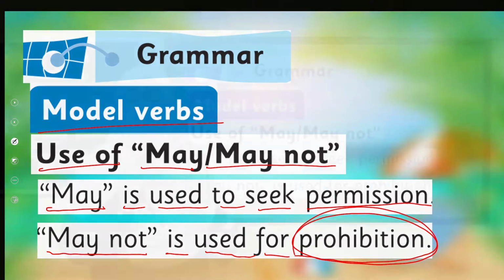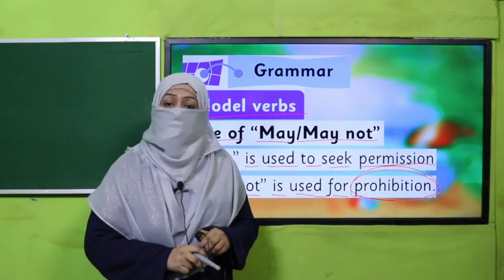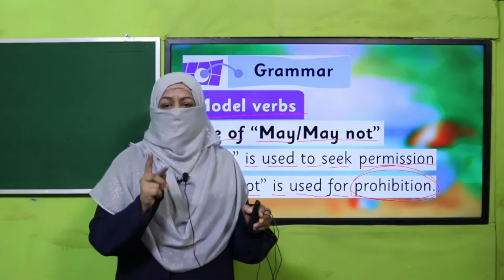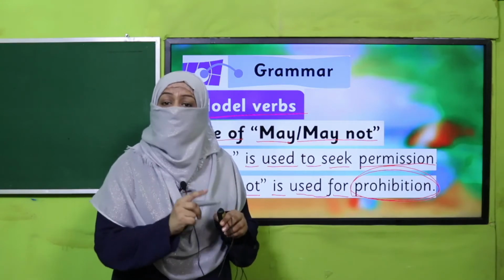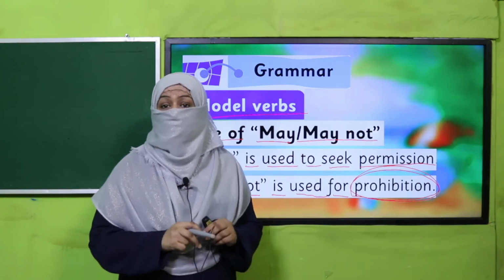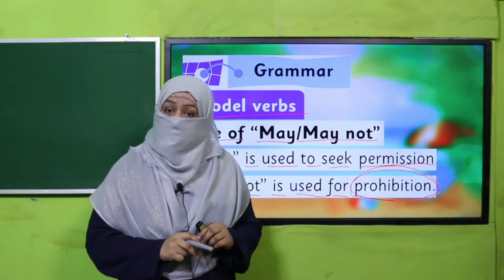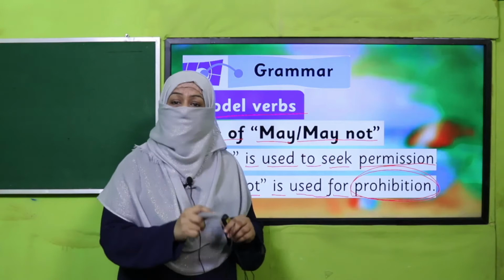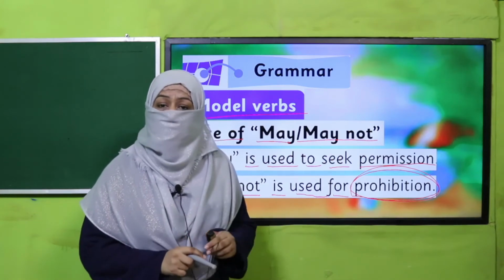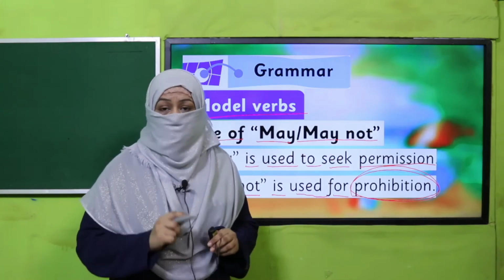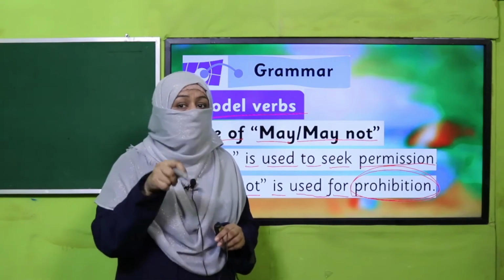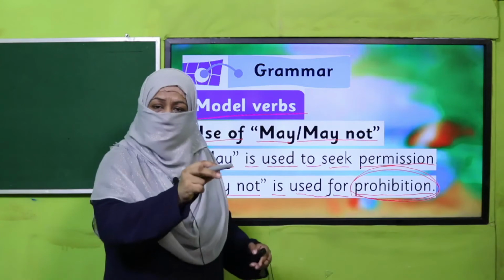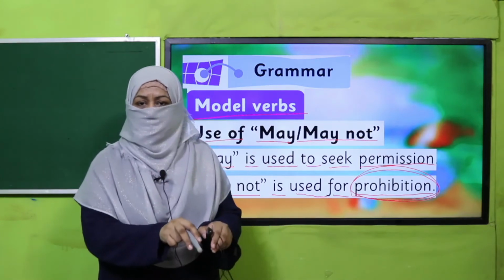Beta, prohibit. When you say, teacher, may I wash my hands? What two possibilities are there? One, your teacher will say, yes, you may. Or the second, your teacher may say, not right now, because there are 5 minutes left for your break, so you will wash your hands after 5 minutes. So she is saying, you may not wash your hands right now. That is prohibition. When someone is stopping you from something.